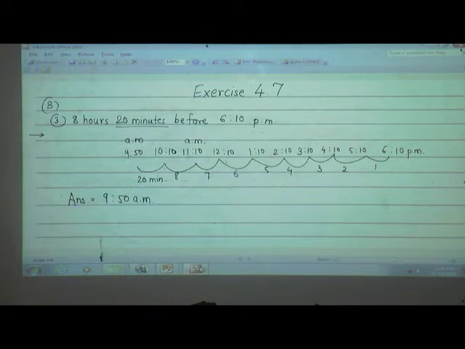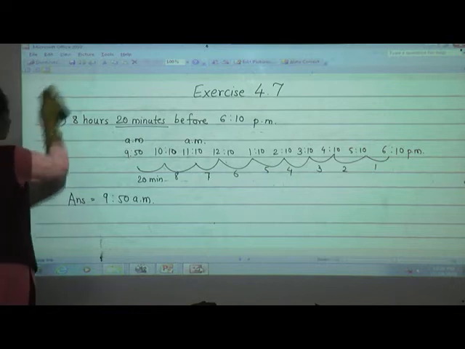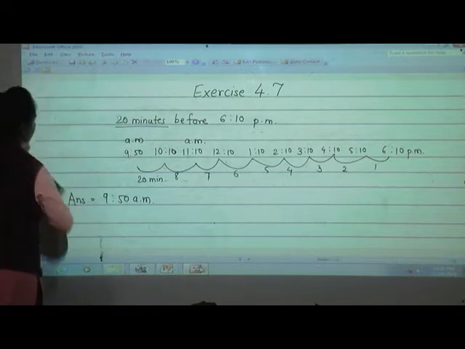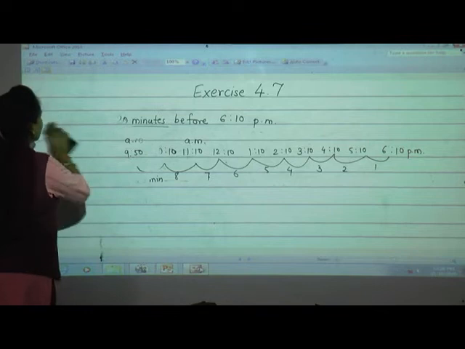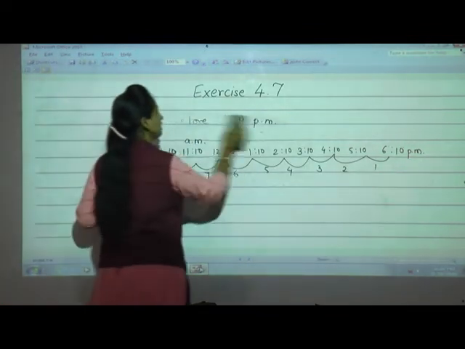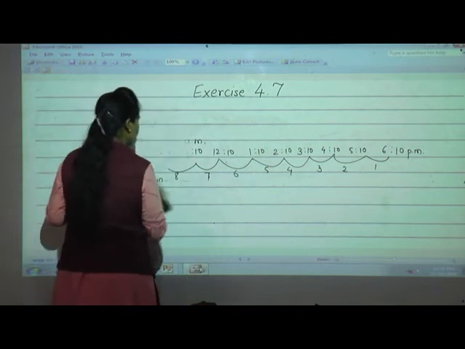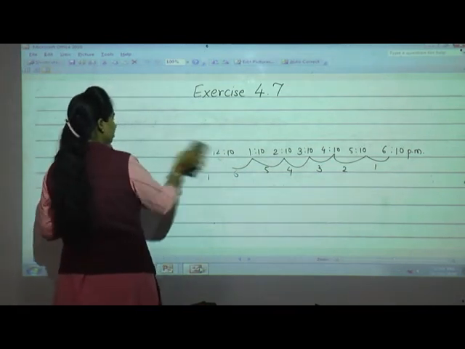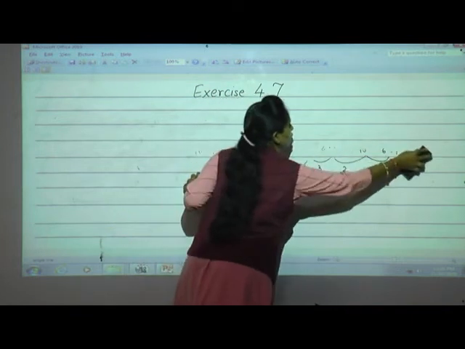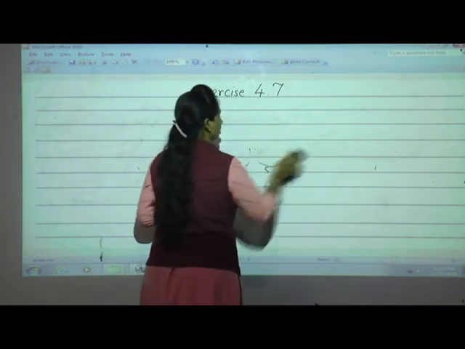Now we will solve story sums. The remaining two examples of B question, very easy, as we have solved first one in the same way. The third one was confused. They are given minutes also along with hours. So I have solved for you.